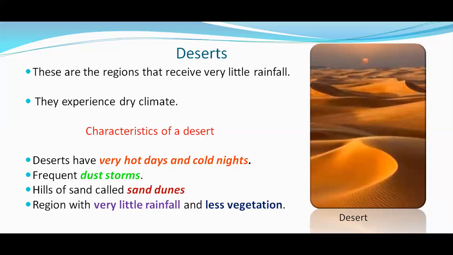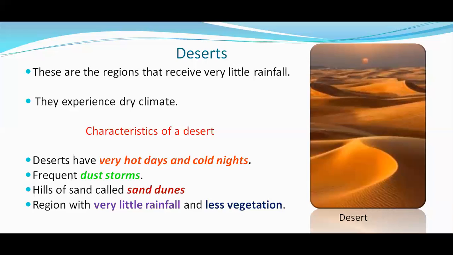There will not be any moisture in that particular land. For many years there was very little rainfall, which made these areas turn into deserts. That is the reason deserts exist on our earth. Because those areas receive very little rainfall, they definitely experience a dry climate.